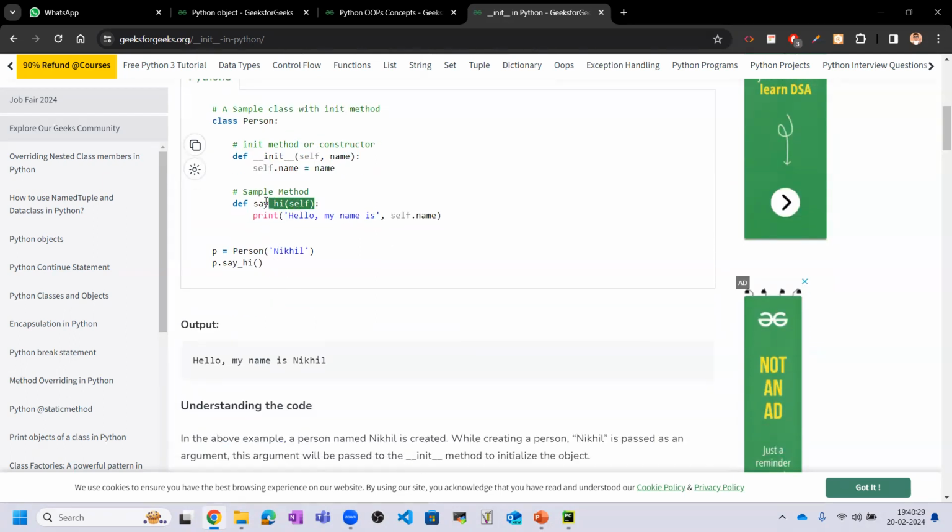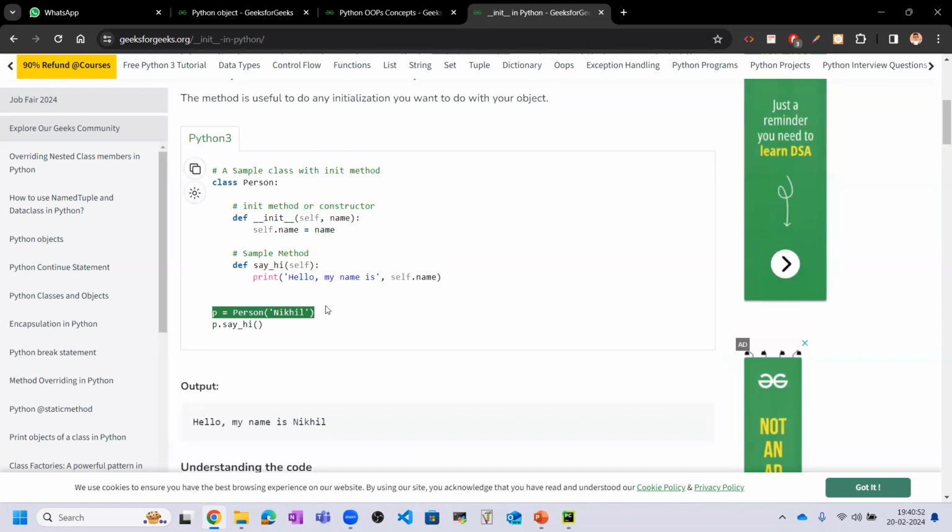Now in this function, say hi, I am passing the same parameter self that is constructed, and hello, my name is self dot name, and now here it will take the name. Okay. So let's say you are calling the class by creating an object. So here P is the object of the class. So whenever I create the object, at that time it will call this method.